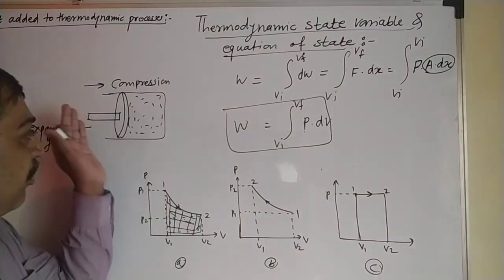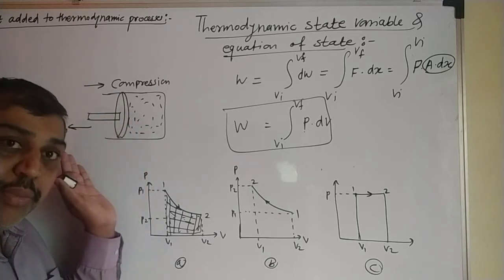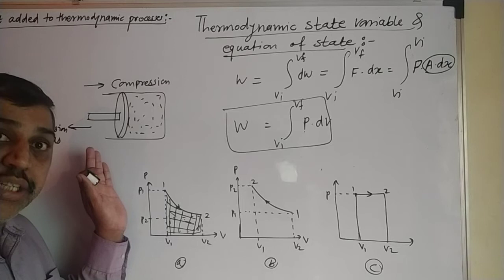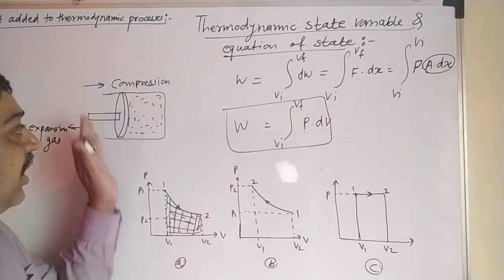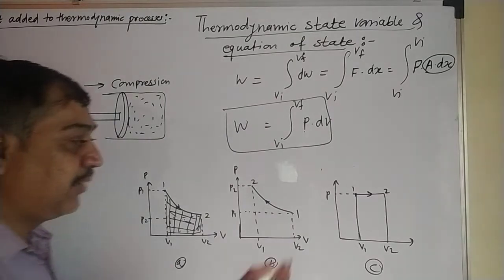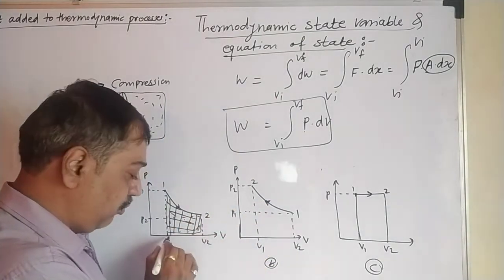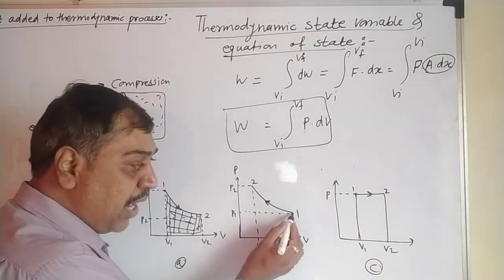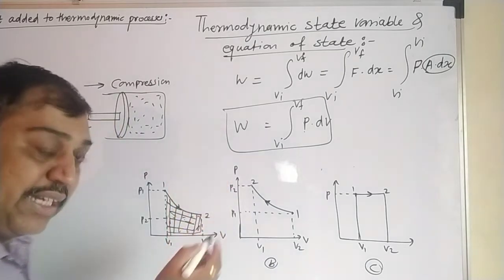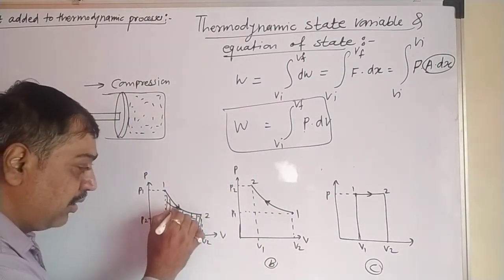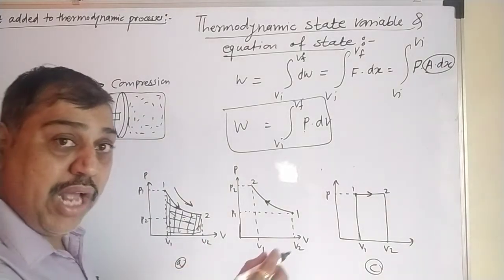Here, suppose the pulley moves inward. By moving the pulley inward, what will occur? There is a decrease in volume with a change in pressure. So here compression is there. In that situation, let's see. Here we are doing compression. That earlier was expansion because volume increases. Now we have taken point 1 here and 2 here. We are going upward. Initially we were coming downward, like this, coming downward. Now we go in the opposite direction.